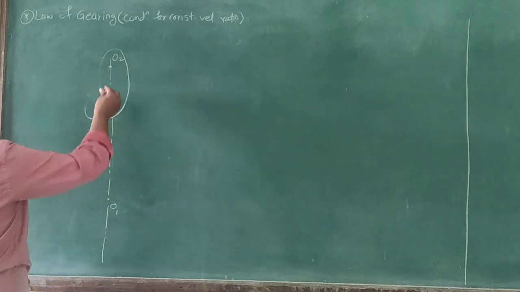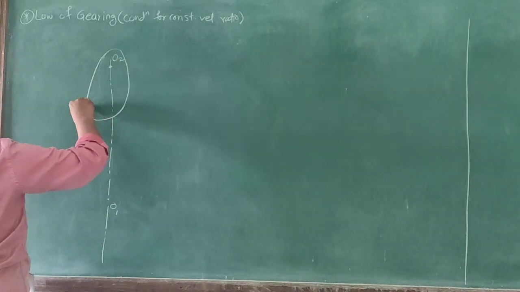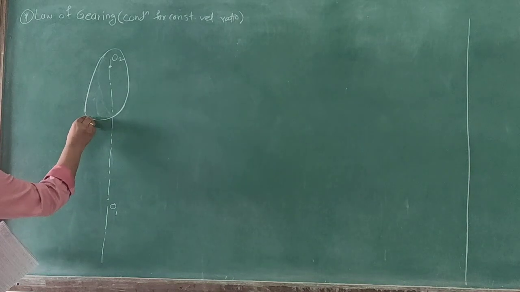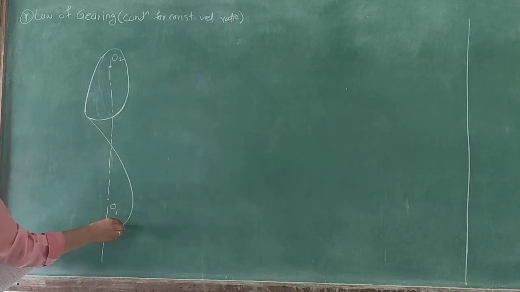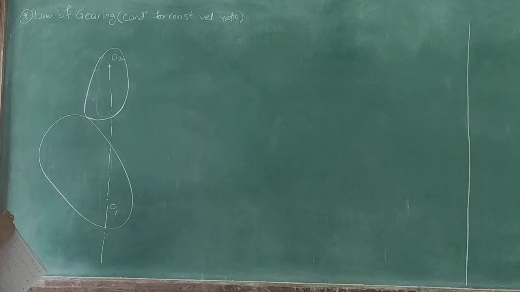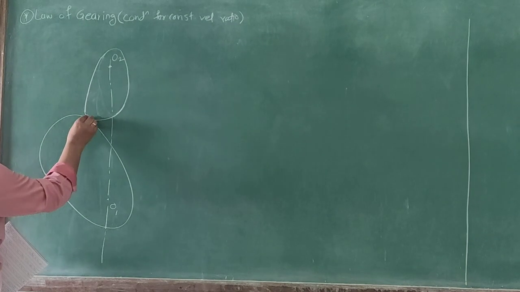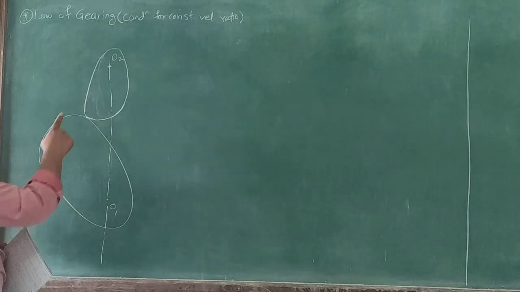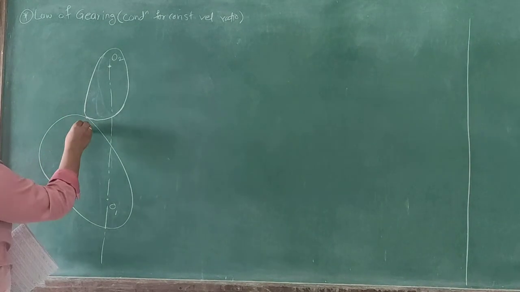Like this, isn't it? Then another gear tooth profile, which is like this. So this is nothing but the actual meeting point of these two gears. Both gears.